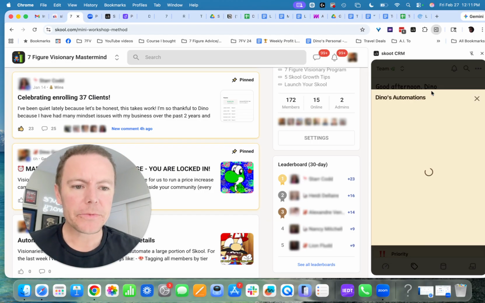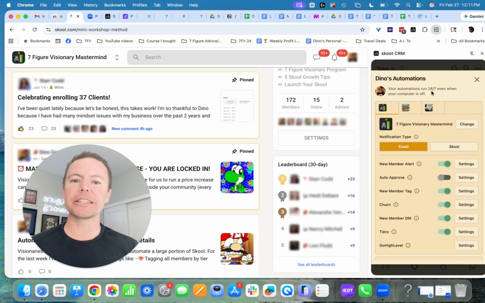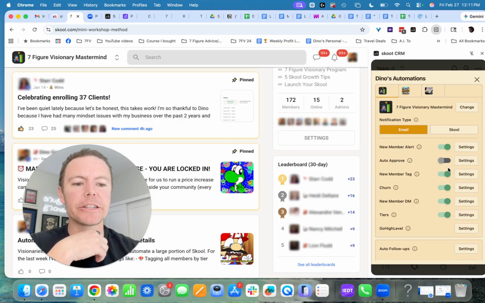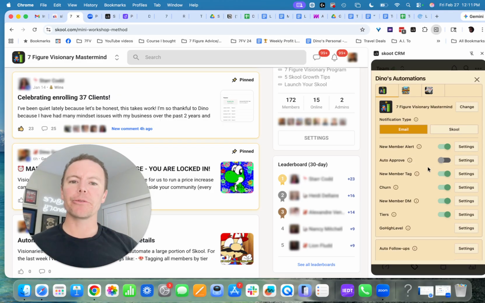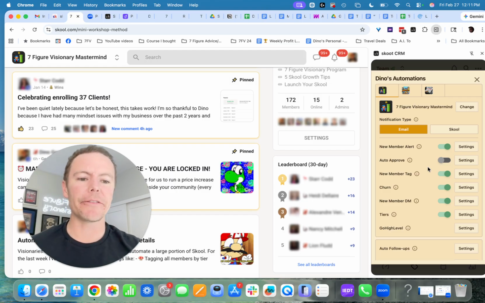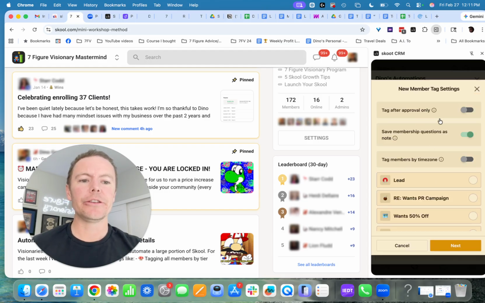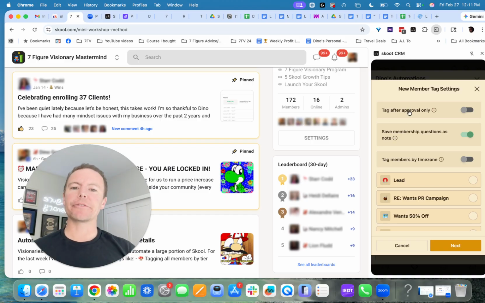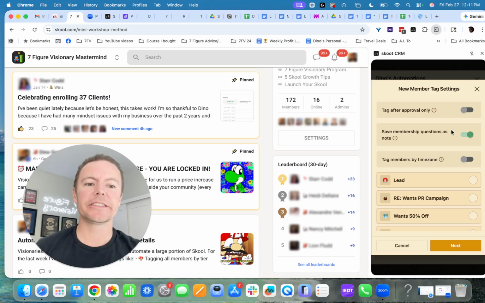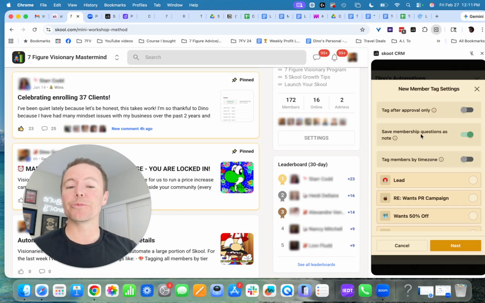So you click into automations, and this is where it gets fancy and cool. First thing, auto approve. That's always nice, especially if you're running a free community and you don't already have that turned on. For the new member tag, if I click on settings here, you have some options. Again, you can add a tag after you manually approve. You can save their membership questions as notes, which is really awesome, so that whenever you click on a member's name, you're just going to see their notes.